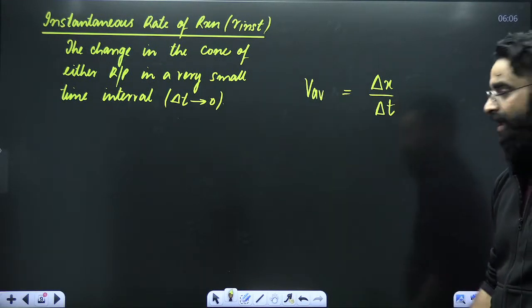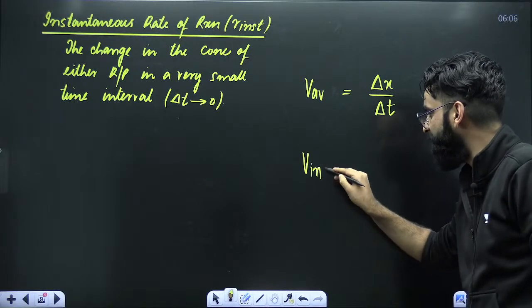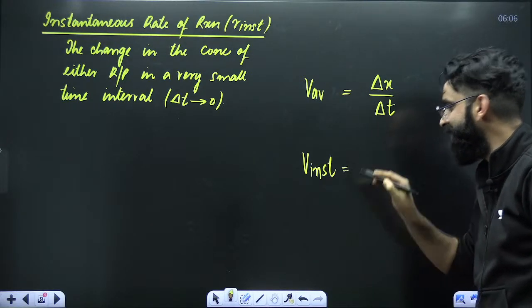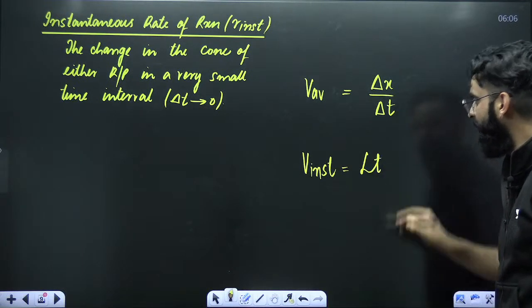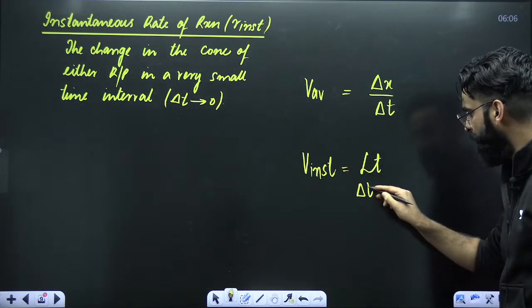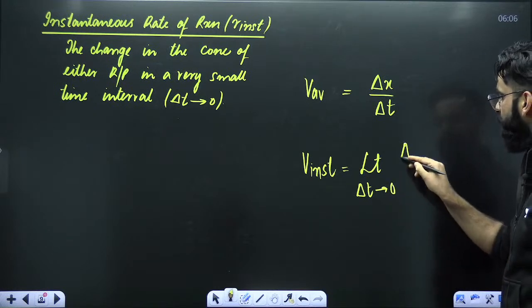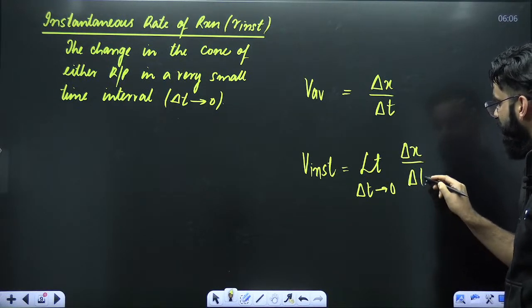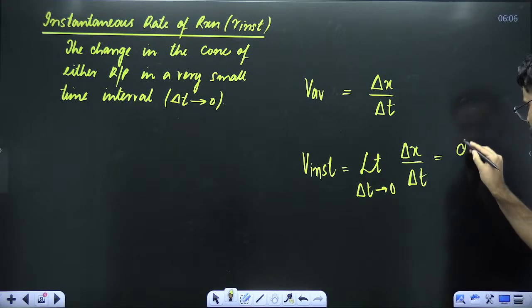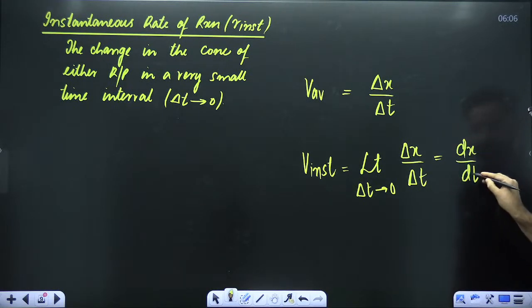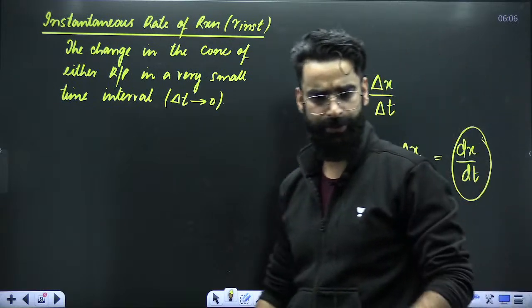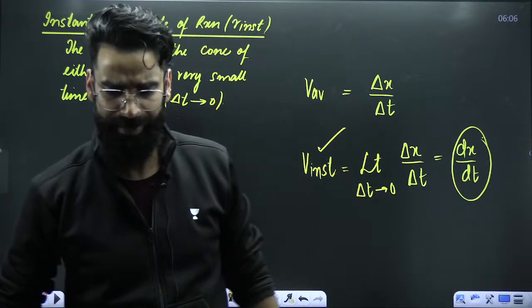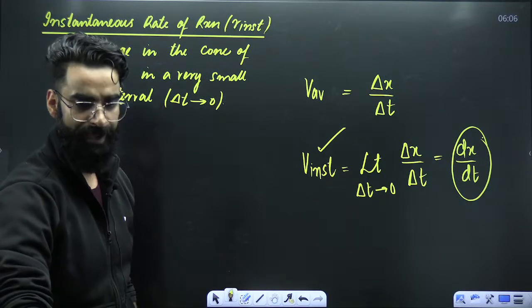How do you write instantaneous speed? What you exactly do, you use the limit. Limit delta T approaching towards zero. Then you write delta X divided by delta T. And this is something which you represent with dx divided by dt. And this dx upon dt is something which you call as instantaneous speed. I hope you know it, right?